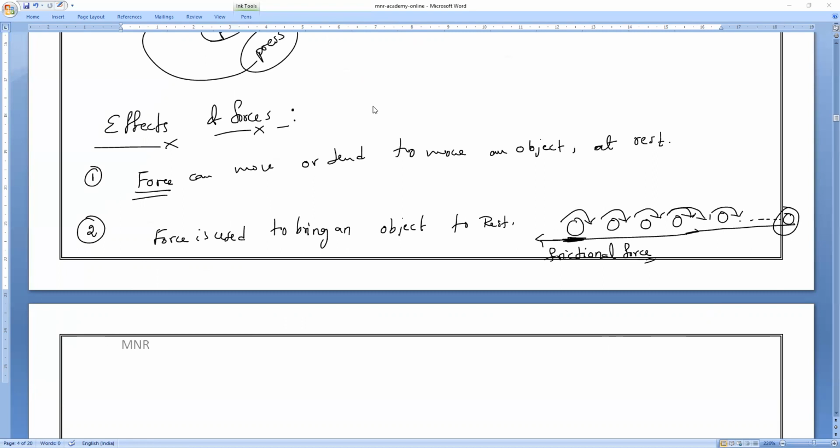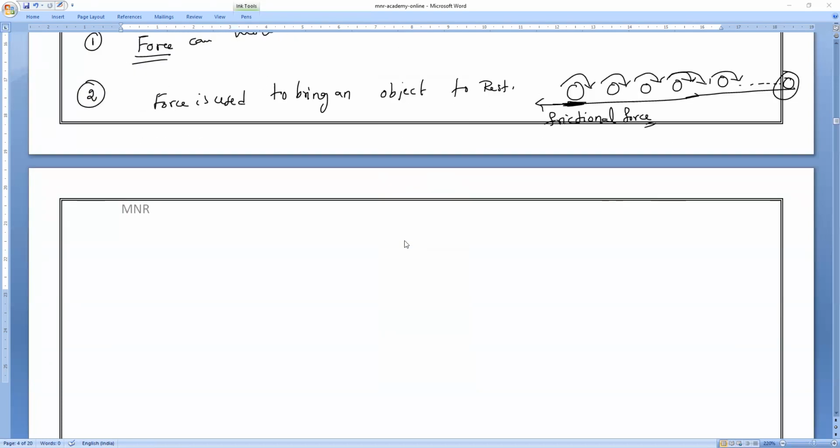Greater the frictional force, the faster the body is brought to rest. Of course, whatever the surface, after traveling a certain distance the body will definitely come to rest because of force. So force only makes the body come to rest.